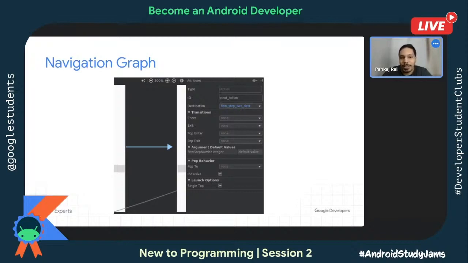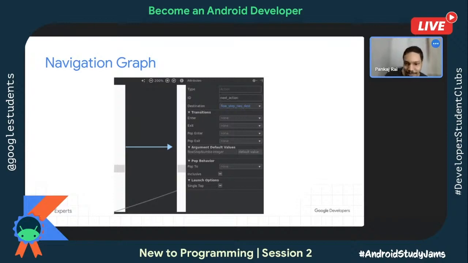So that's why this pop behavior is helpful for us. Here we can define what should happen. Should it take the user to the last screen or to the first screen without managing the stack? If you set popUpToInclusive to true, then it will take the user to that particular fragment and will remove all the existing ones in the backstack.